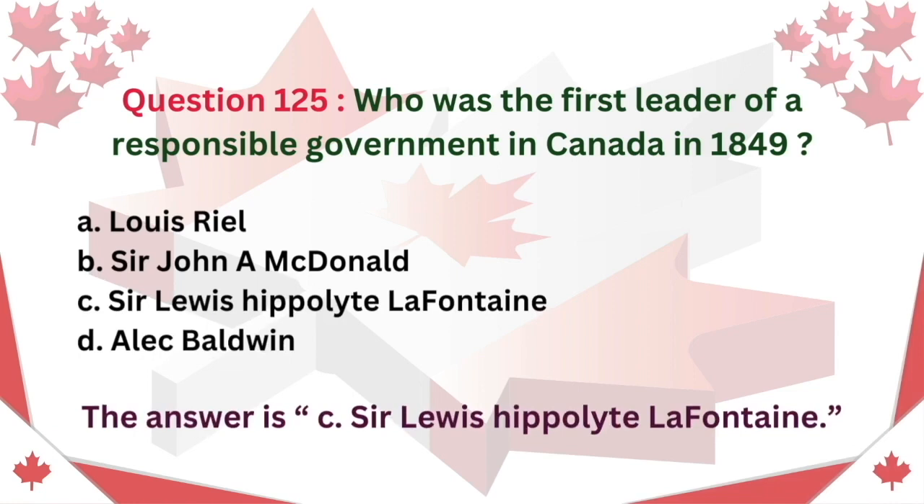Question 125. Who was the first leader of a responsible government in Canada in 1849? A. Louis Riel. B. Sir John A. Macdonald. C. Sir Louis Hippolyte Lafontaine. D. Alec Baldwin. The answer is C. Sir Louis Hippolyte Lafontaine.